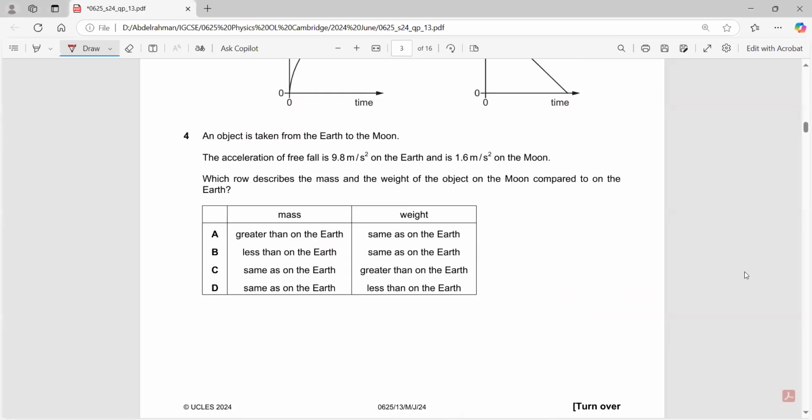An object is taken from Earth to Moon. Acceleration is 9.8 on Earth. On Moon, it's 1.6. Which row describes the mass and the weight? On the Moon, what happens to the mass and what happens to the weight? The mass is definitely the same, but the weight is D. Yes, the weight is less than on Earth, exactly.